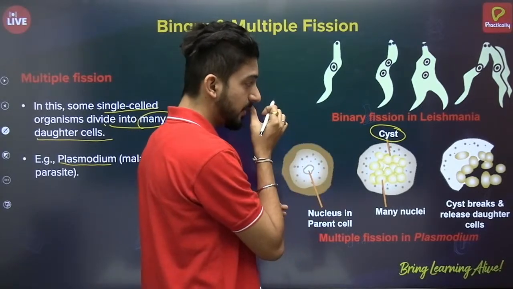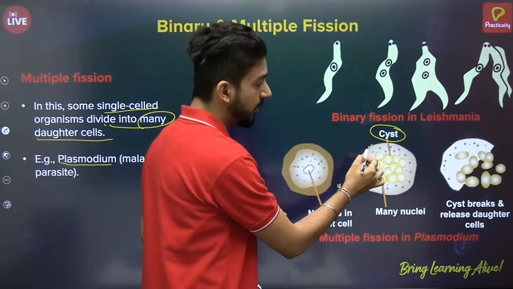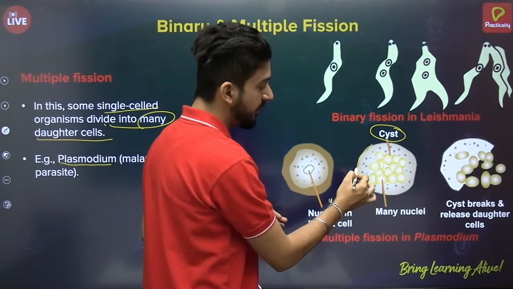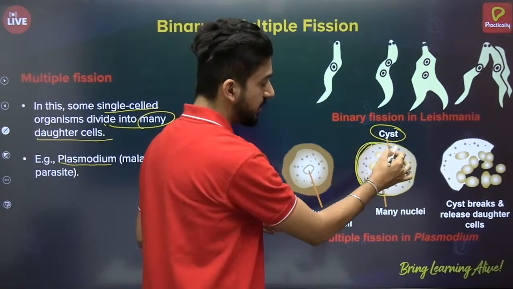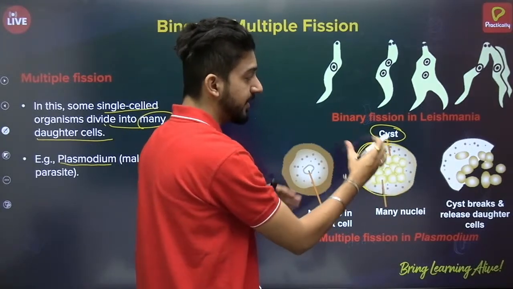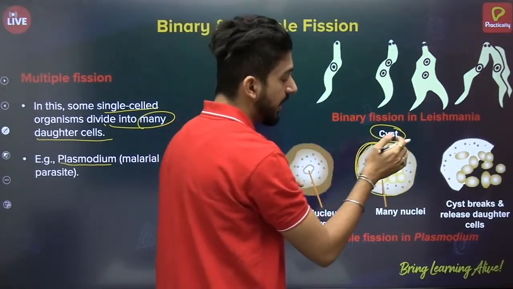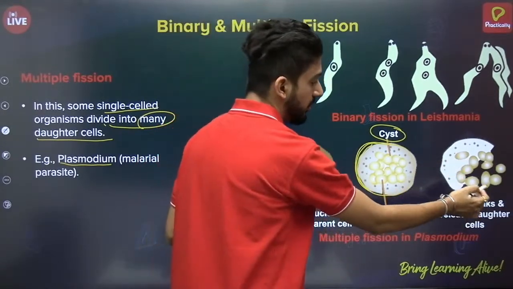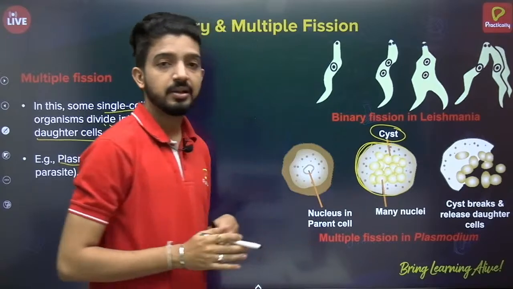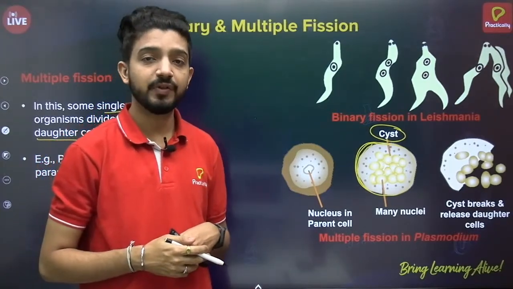In this cyst the outer wall also forms a very hard structure around the multiple nuclei, and this entire thing is called a cyst. Once the cyst breaks, the daughter cells are released. This is an example of multiple fission.